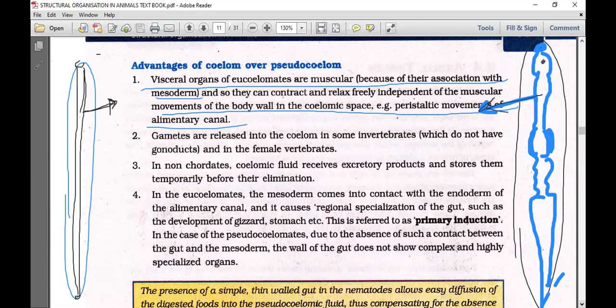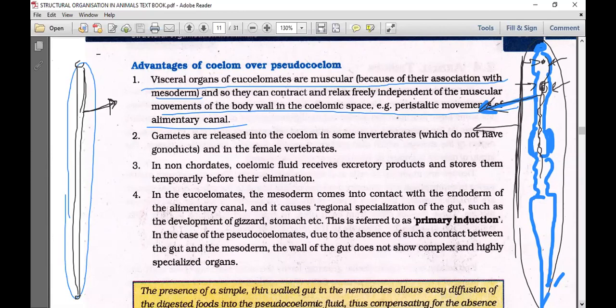When the food is dropped here, this area will contract, and food will be forced here. This area will contract, and food will be forced here. What do you call this kind of movement? Peristaltic movements. Rhythmic movements of the alimentary canal are said to be peristaltic movements. That is possible in the case of true coelomates, and the movements of the alimentary canal are independent of the movements of the body wall. You can feel it yourself.